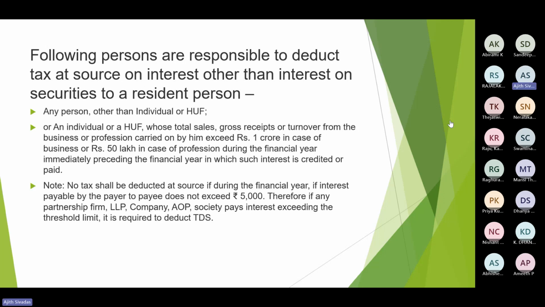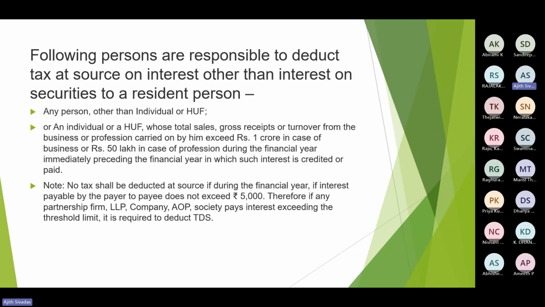Then an individual and HUF would be a specified person only if, in case of a business person, their total business turnover is more than 1 crore, and in case of a professional, their professional receipts are more than 50 lakh during the immediately preceding financial year. Then only such persons would be required to deduct the TDS.